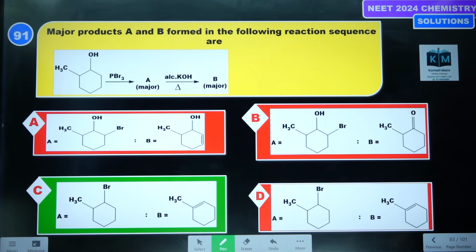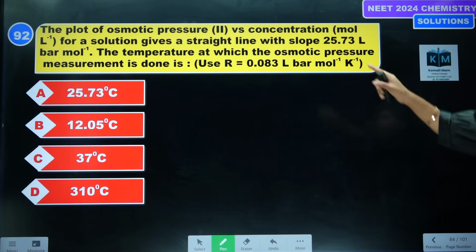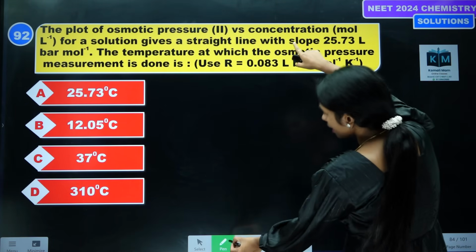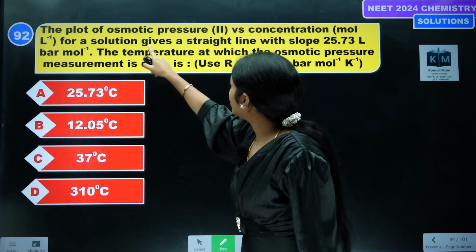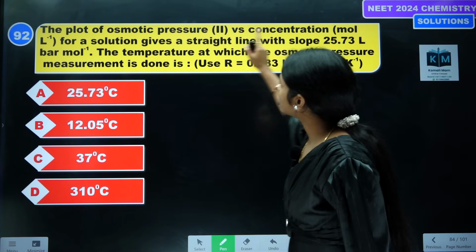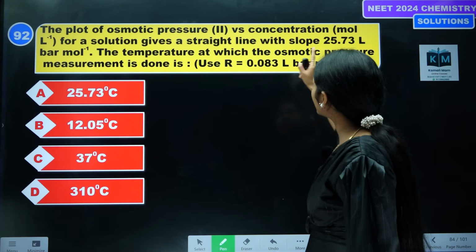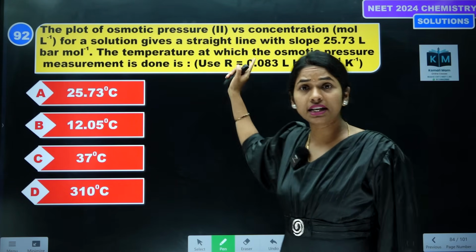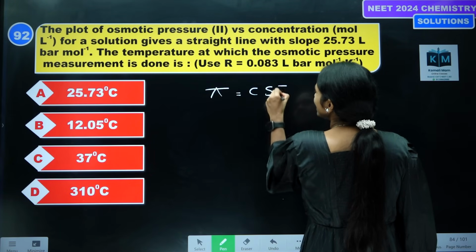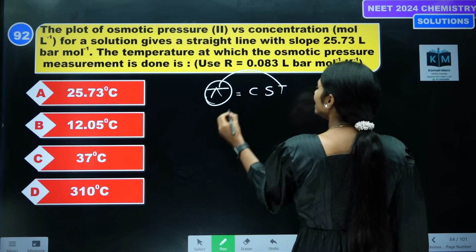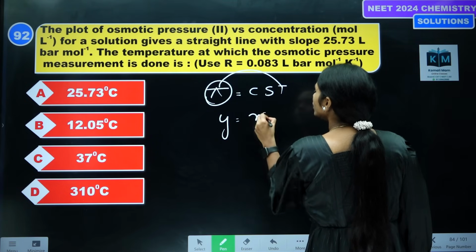Next question. Come on students, next question. The plot of osmotic pressure versus concentration for a solution gives a straight line with a slope. The slope value is given, and we need the temperature at which the osmotic pressure measurement is done. What is the formula? Pi is equal to CST. Here, a pi versus C graph, Y is equal to mx.